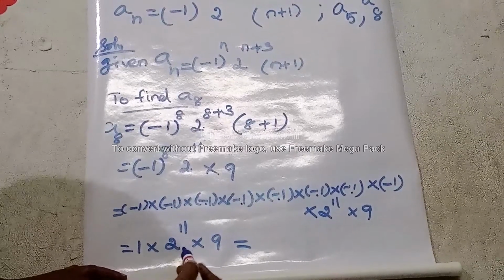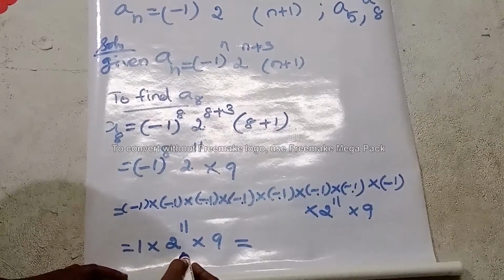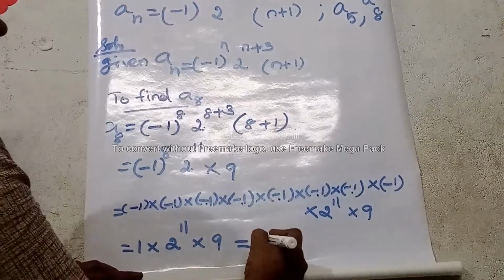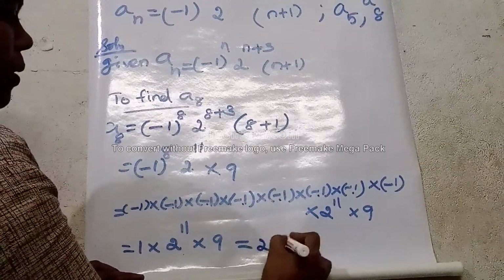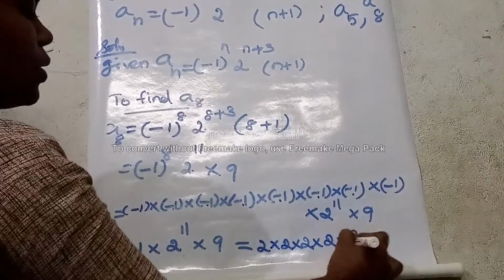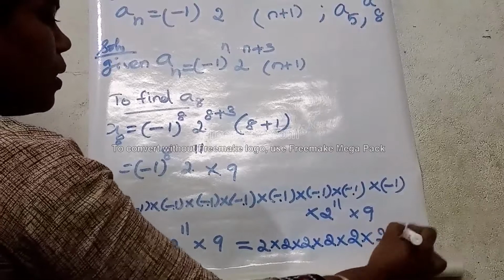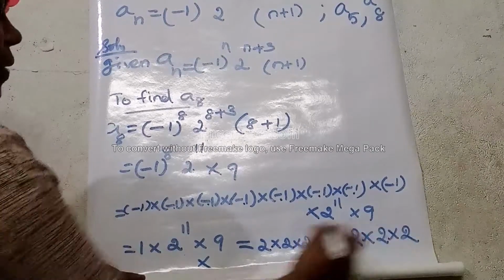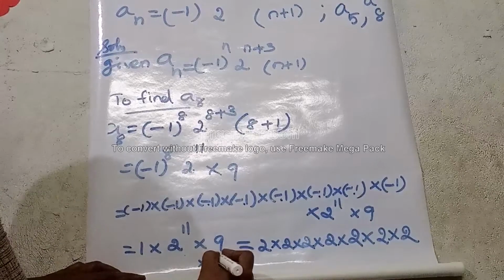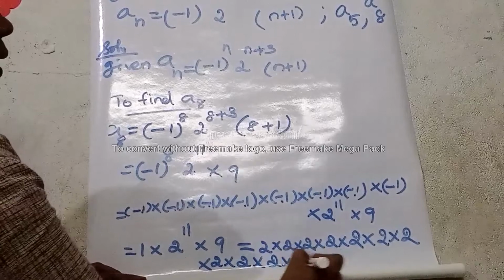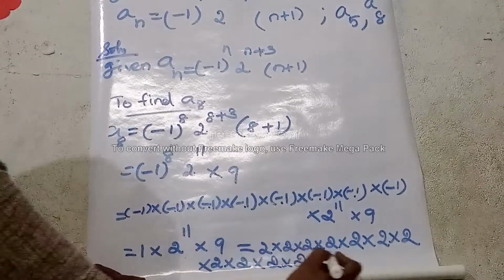What is meant by 2 power 11? 2 needs to be multiplied 11 times. Let's write 11 times: 2 into 2 into 2 into 2 into 2 into 2 into 2, then 4 more times, 2 into 2 into 2 into 2, into this 9.